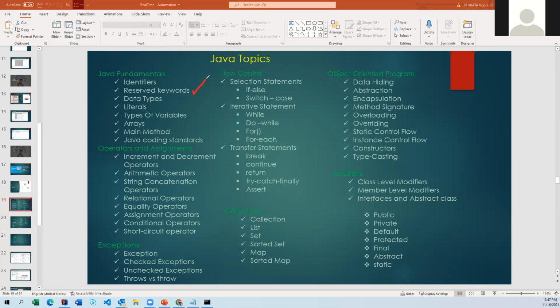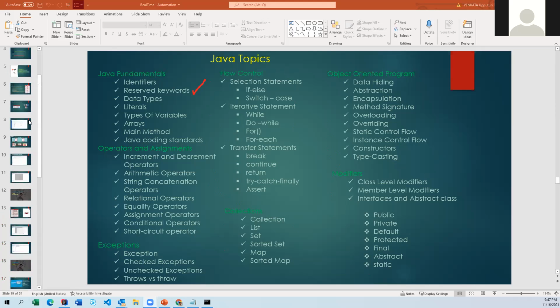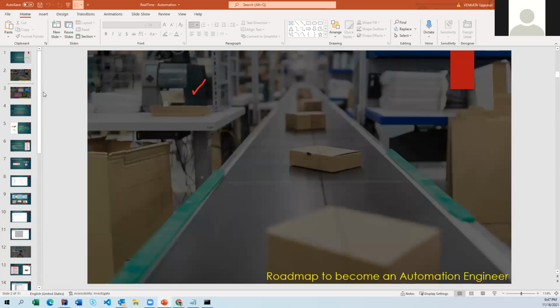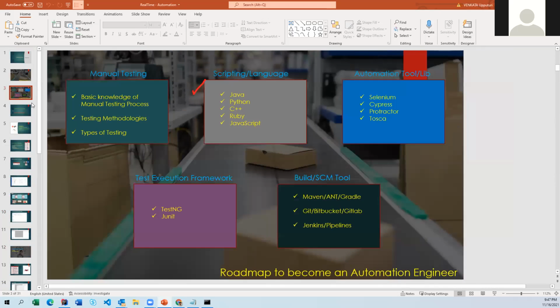If you know the topics we have been discussing, if you know Java, Maven, and TestNG thoroughly, there is nothing to be learned in Selenium. Selenium has very limited options.